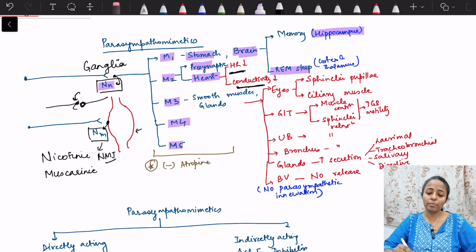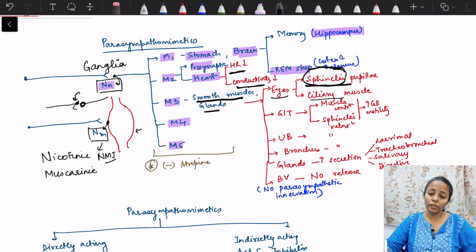Then M3 receptors are present in smooth muscles and glands, and they are present in smooth muscles throughout the body. So we will see the functions in each of the smooth muscles one by one. First is the eyes, and in the eyes they are present in 2 regions. One is the sphincter pupillae and the other is the ciliary muscle. Sphincter pupillae, as the name suggests, is a sphincter.